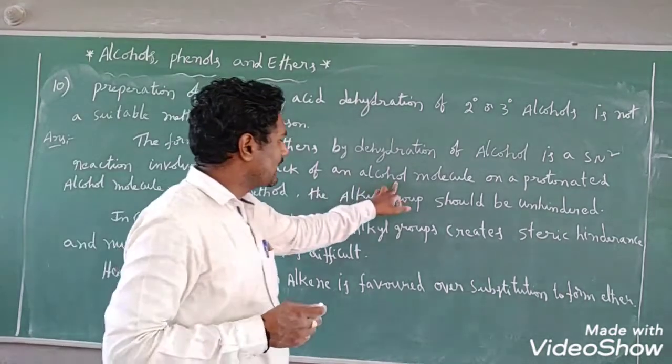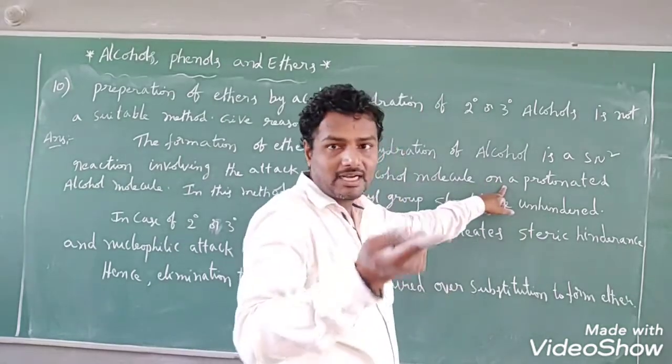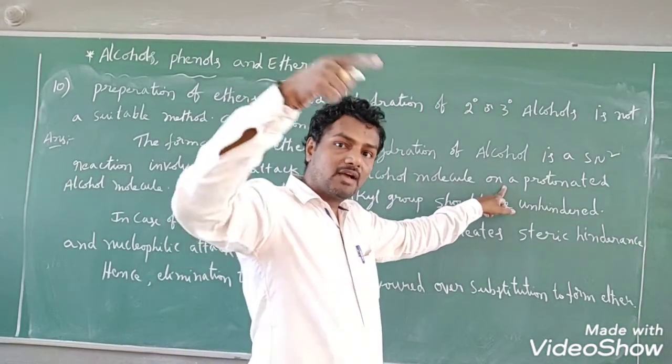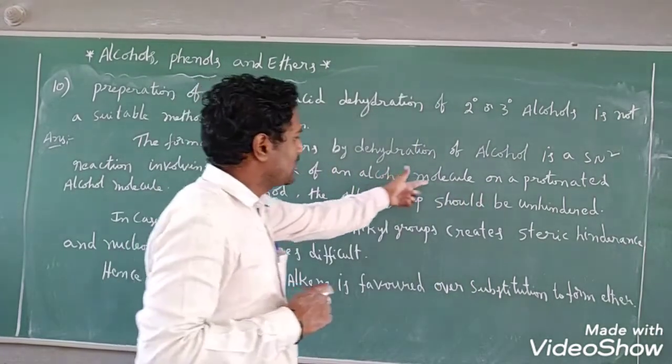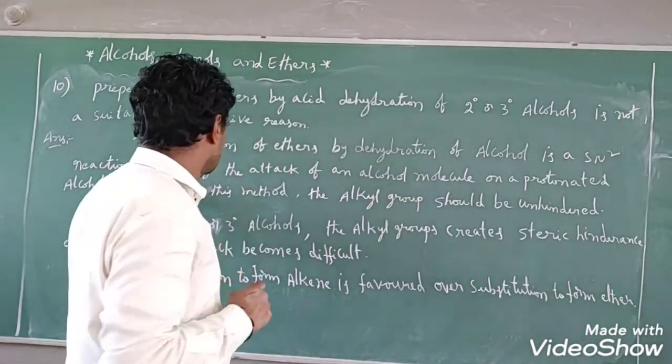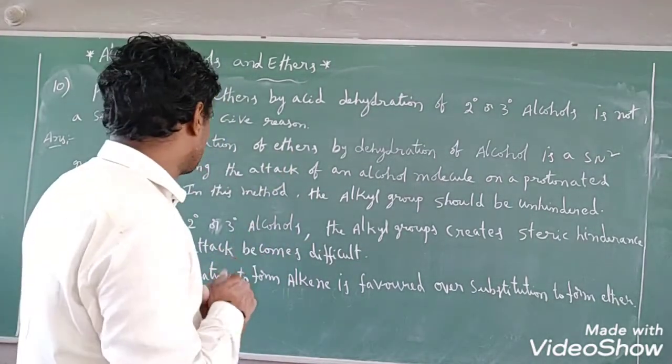Involving the attack of an alcohol molecule on the protonated alcohol we got in the first step. Then only ether formation takes place.